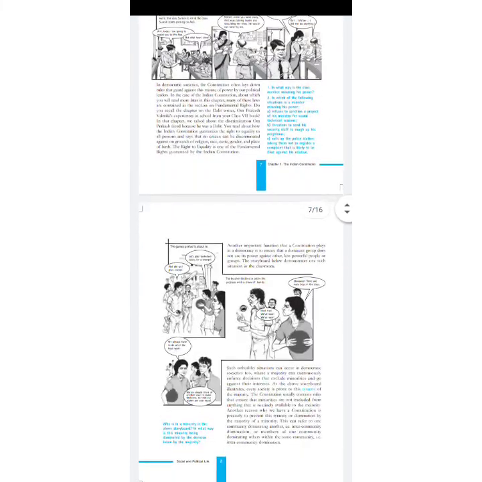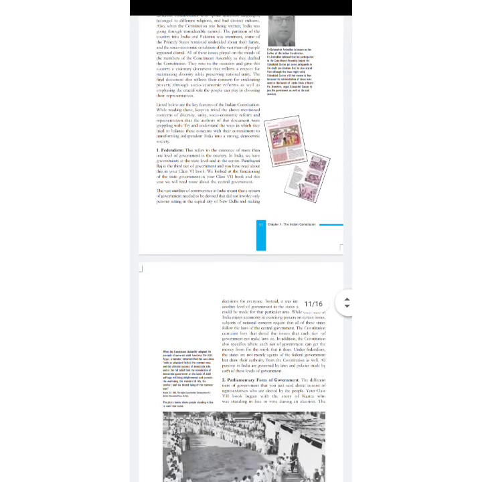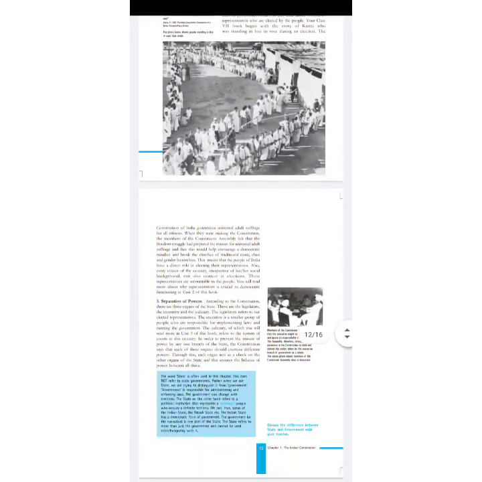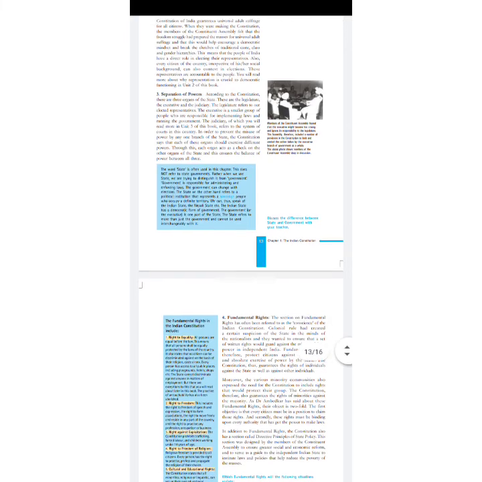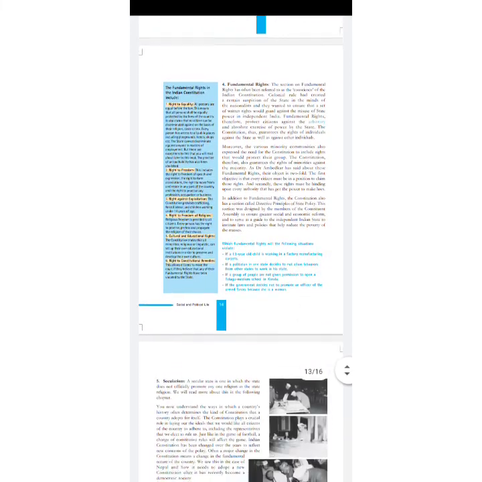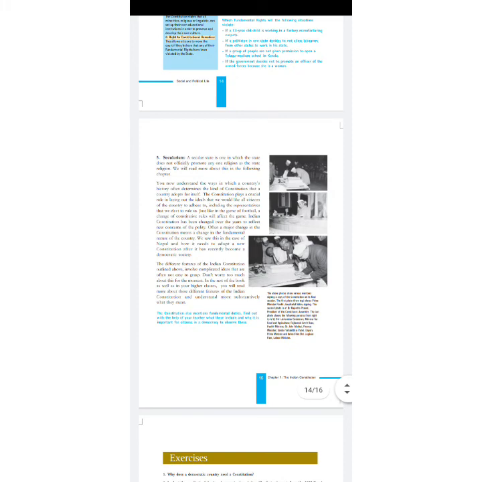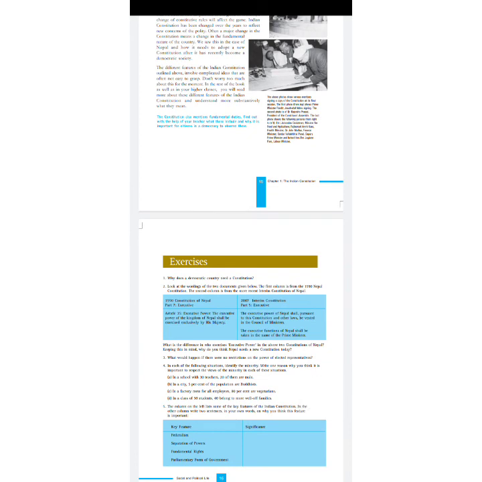Then here also, no question is given. This one, discuss the differences between a state and government. This question, yes. And after this, the constitution mentions fundamental duties, find out with the help of a teacher, no need. Then, why does a democratic country need a constitution? This question is required.